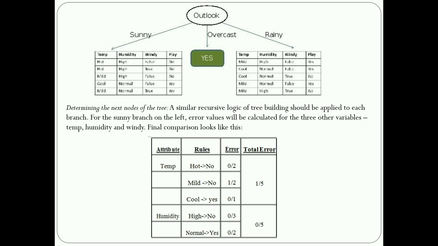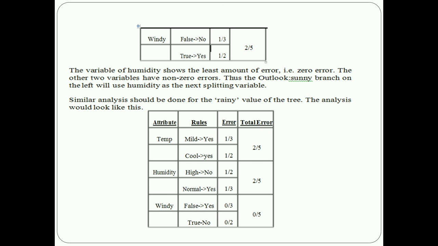On the sunny branch on the left-hand side, the error value is there. So once again you can calculate all the variables: temperature, humidity, windy, and whether he has played or not. Use the same attributes: temperature with hot, mild, and cold; humidity with normal and high; windy with true and false. Check the errors, and after checking, calculate the total number of errors. Likewise check windy.